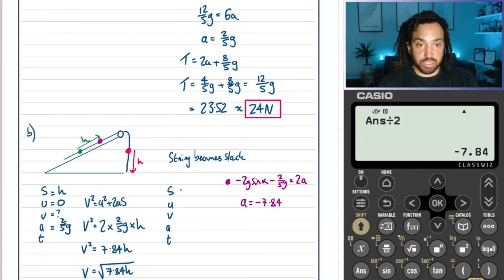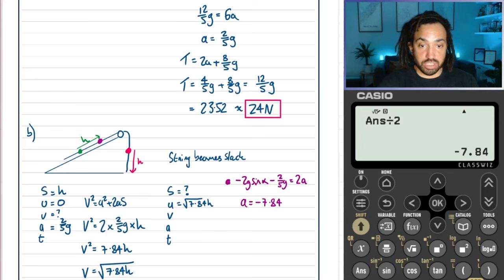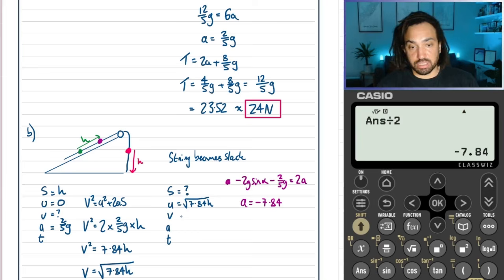So now we can do this suvat. The distance is what we need to work out. And we need the initial velocity, again, because this is now a suvat at where the string becomes slack. So it's going to take the speed that it had in the first part of the journey, and that becomes the initial velocity for the second part.